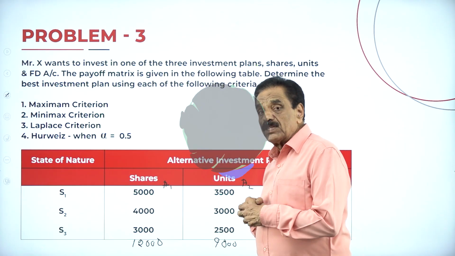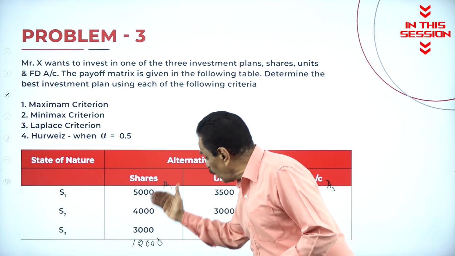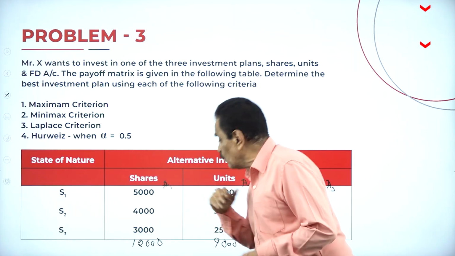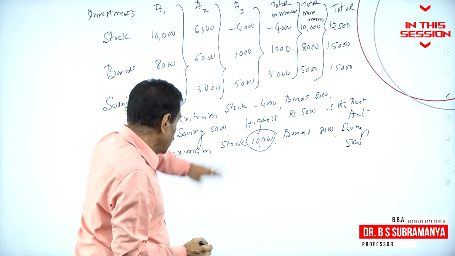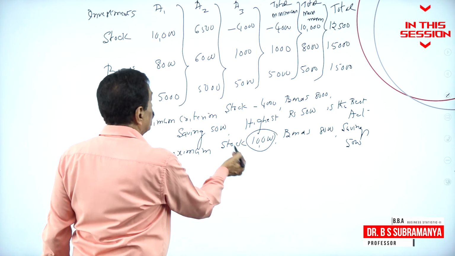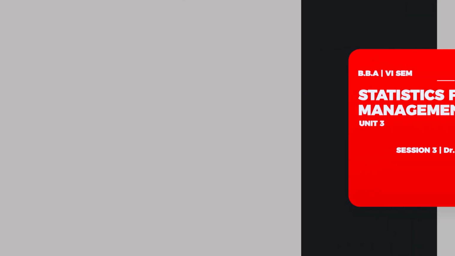So what we have to do in the maximin now? First, column wise, whichever is higher, you look after. First one, among the minimum, which is the highest one. Second one, in the maximum, which is the highest one. Shares is the best act.